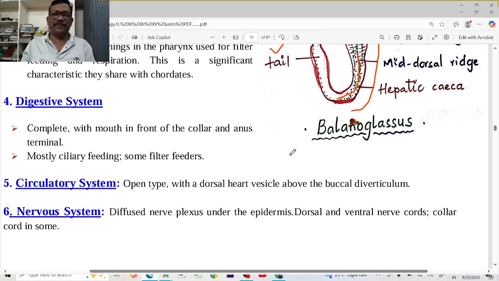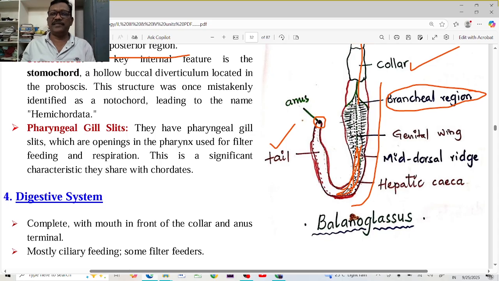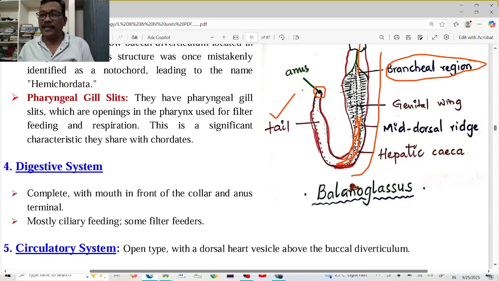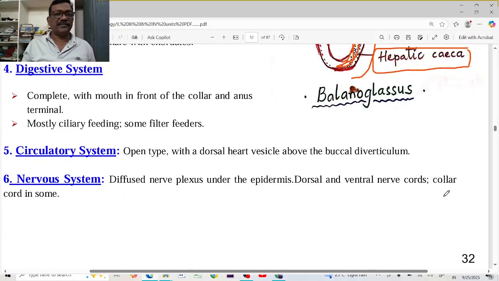The digestive tract is completely developed. These are filter feeders or ciliary feeders. The food material enters the digestive tract, and enzymes are released in it. Another important character is that a hepatic caecum is also present. This hepatic caecum is also present in some annelids, and it secretes different types of enzymes to digest the food material. And the circulatory system is open type.